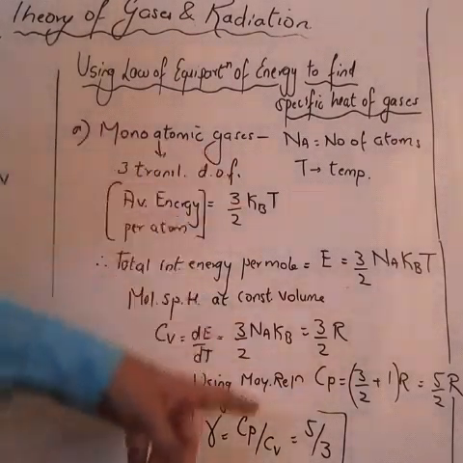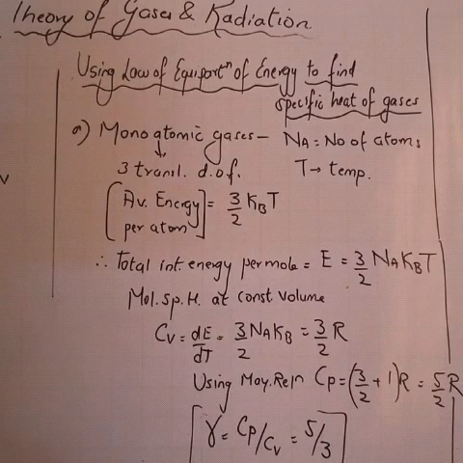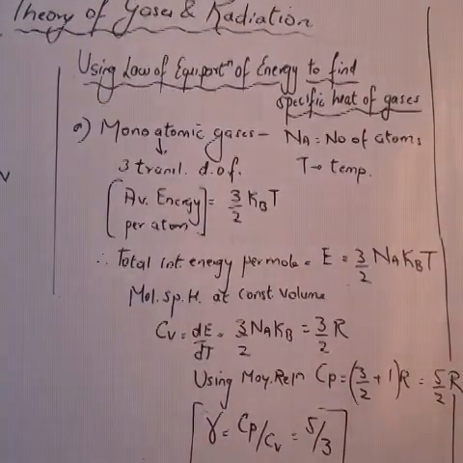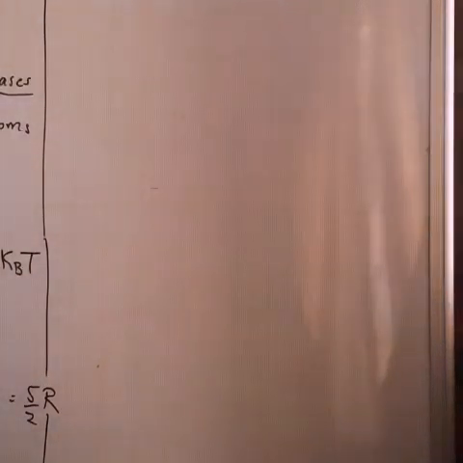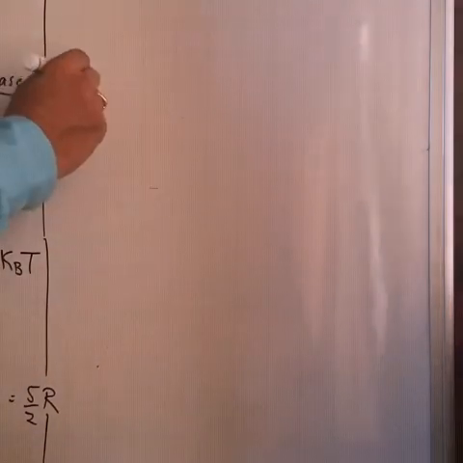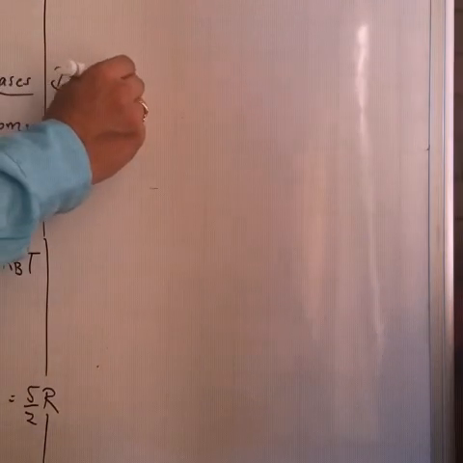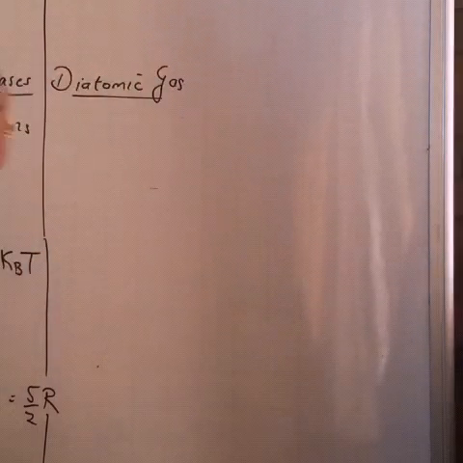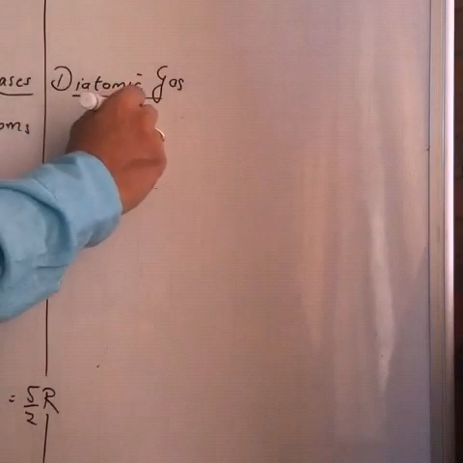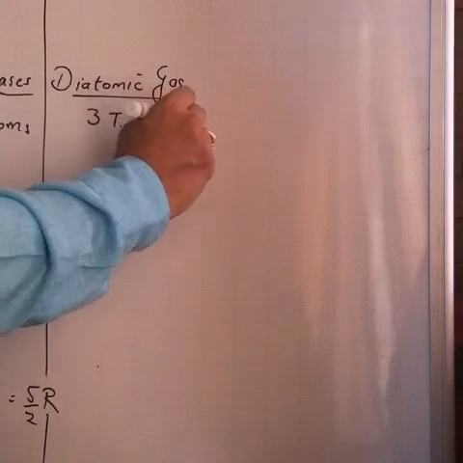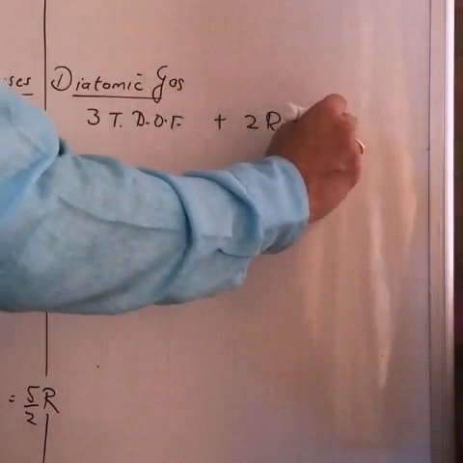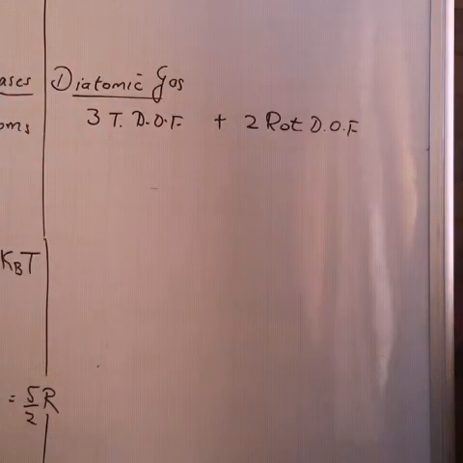Now let us derive the similar equation for diatomic gas. Okay, look at the board. For a diatomic gas, there are 3 translational degrees of freedom and 2 rotational degrees of freedom. Correct?